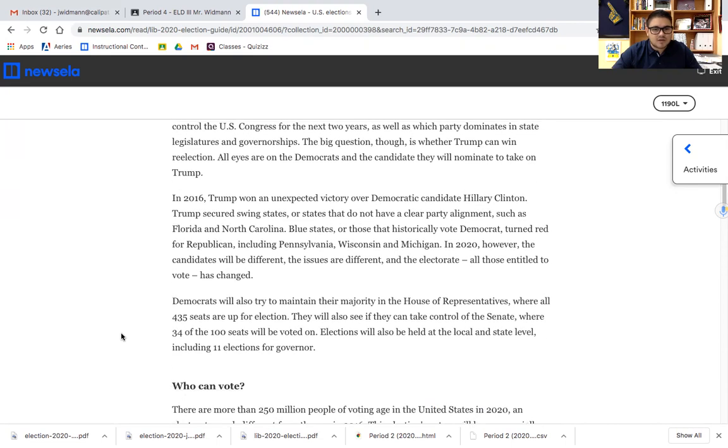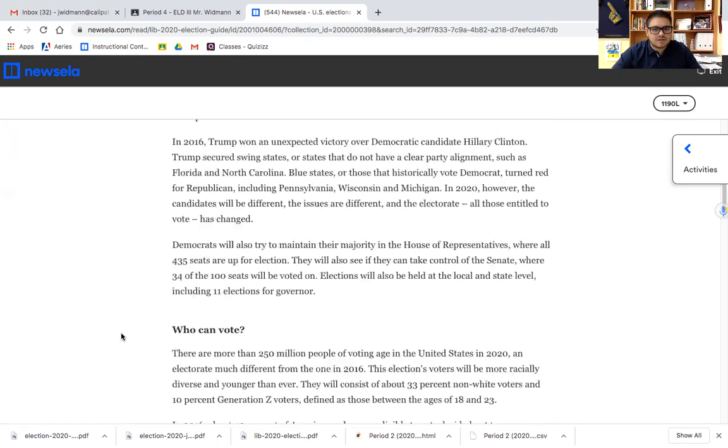Democrats will also try to maintain the majority of the House of Representatives, in which all 435 seats are up for election. They will also see if they can take control of the Senate, where 34 of the 100 seats will be voted on. Elections will also be held at the local and state level, including 11 elections for governor.